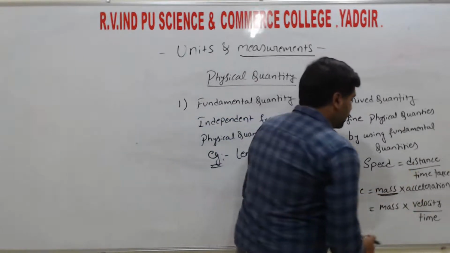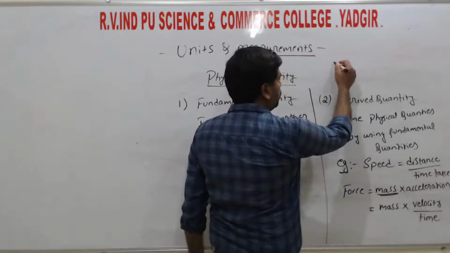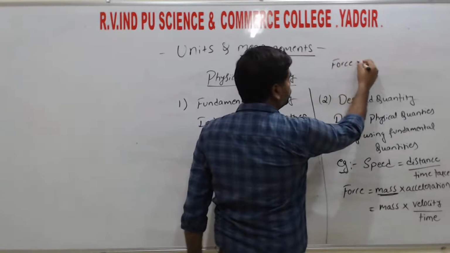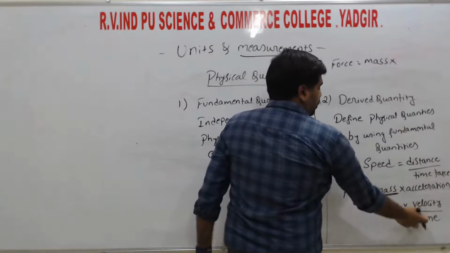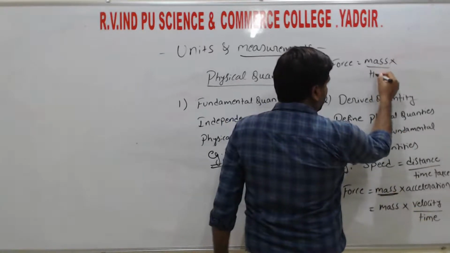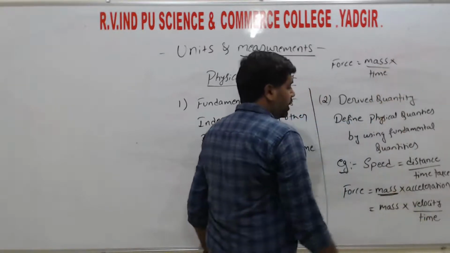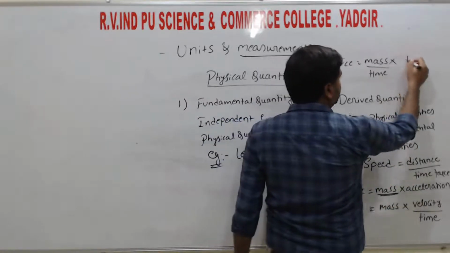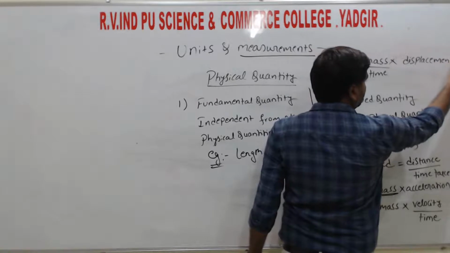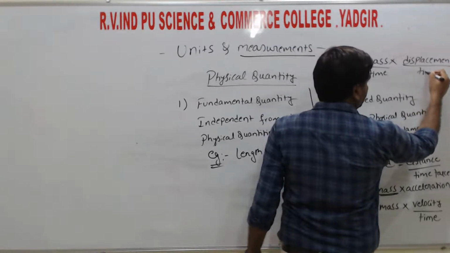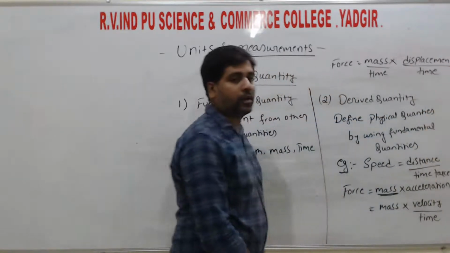Then force is equal to mass into velocity divided by time, and velocity can be written as displacement divided by time, right?